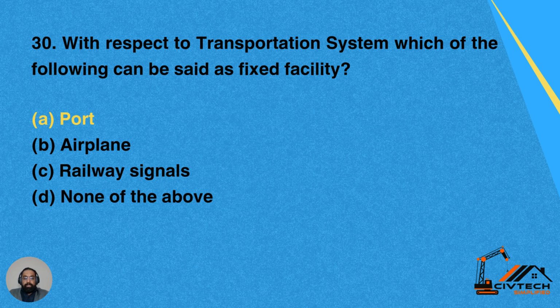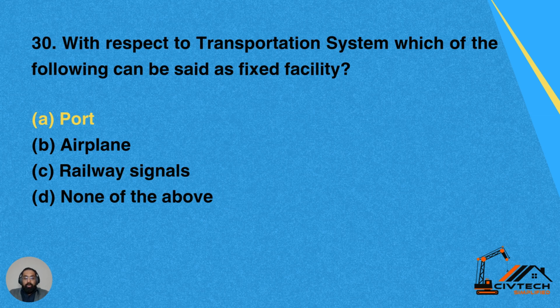Question 30. With respect to transportation system, which of the following can be said as fixed facility? Option A, port. Option B, airplane or airport. Option C, railway signals. Option D, none of the above.